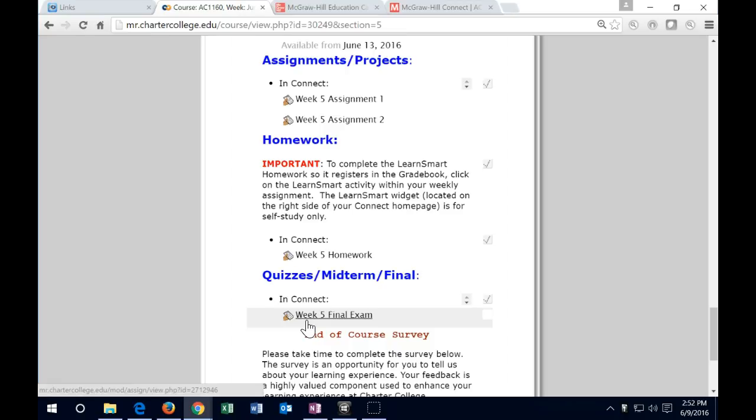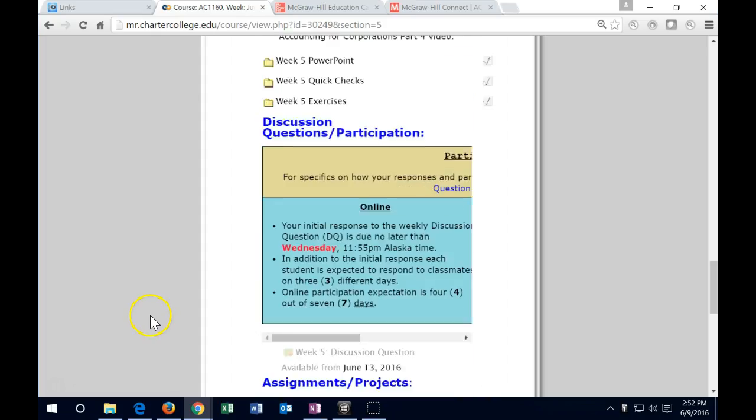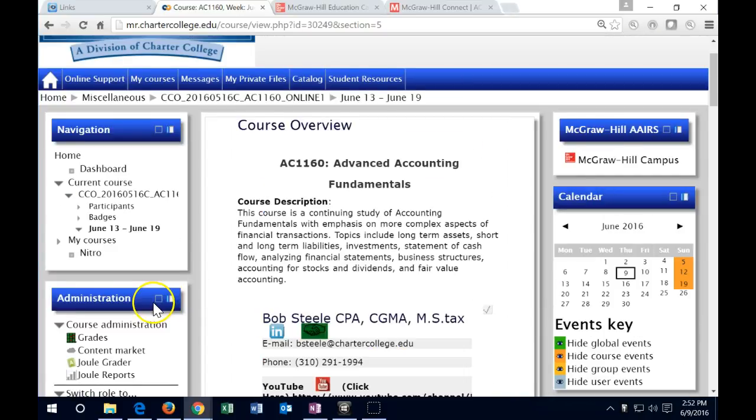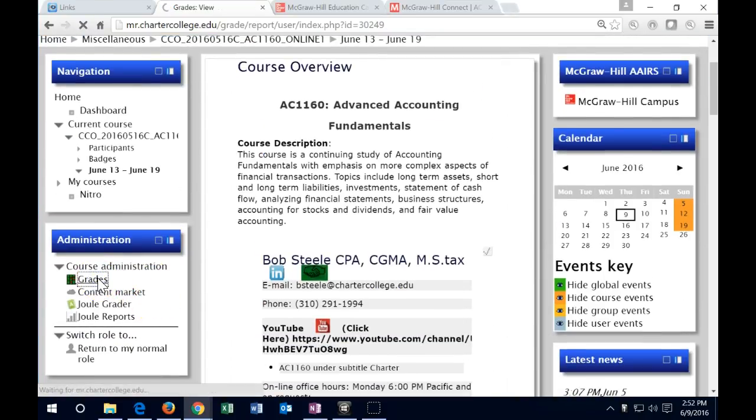Once again, that's going to be worth the most amount of points. It's worth the most of the quizzes and midterm and final section of the points. So do not get a 0 on that. Complete that before the close of the class. Going over here, go to the grade book on the left-hand side, the green icon.